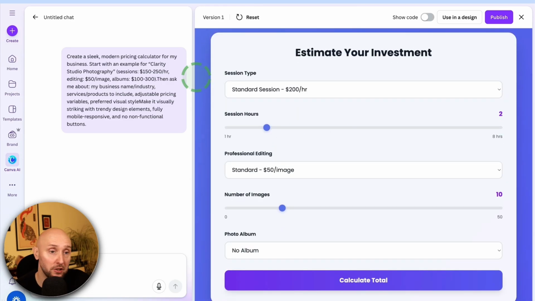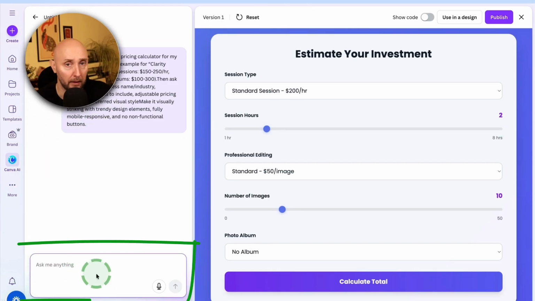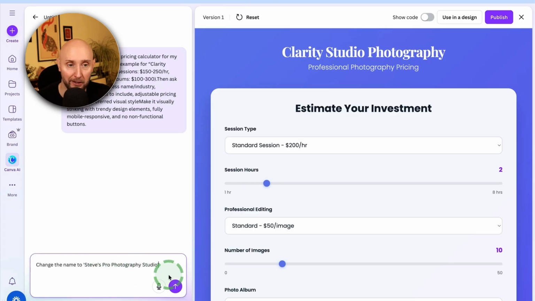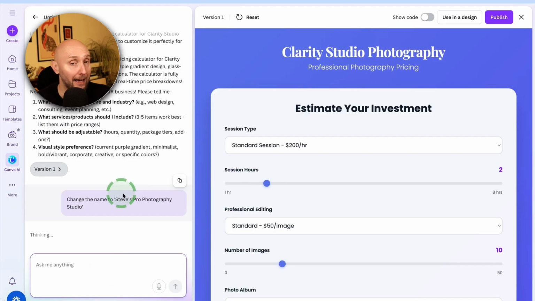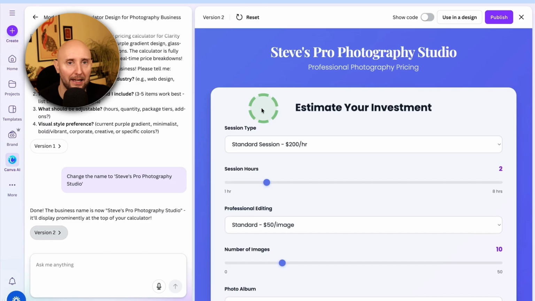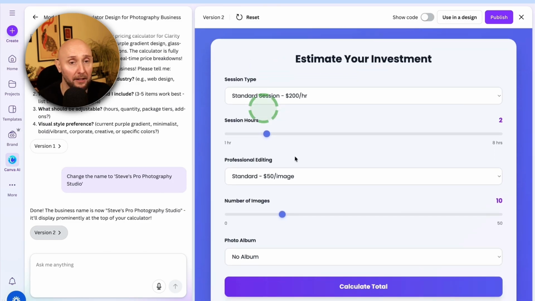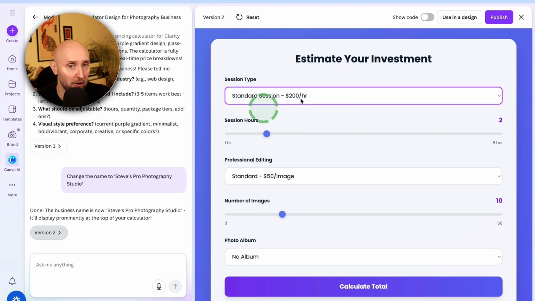If you want to make any changes to it, you can just enter the changes you need in the prompt box. For example, let's change the name to Steve's Pro Photography Studio. Submit this prompt, and now Canva AI is going to get to work making that change. And just like that, we've changed the name on the calculator. And of course, you can do that with absolutely anything of this widget. For example, if you needed to change the prices, change the colors, or even add more features too.